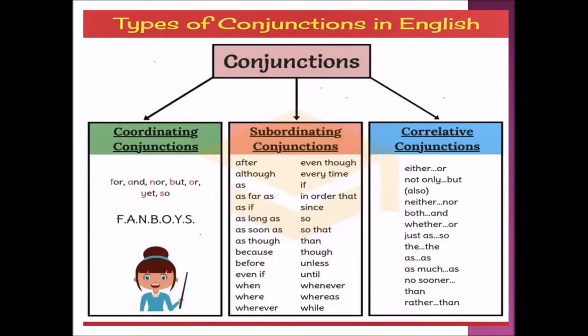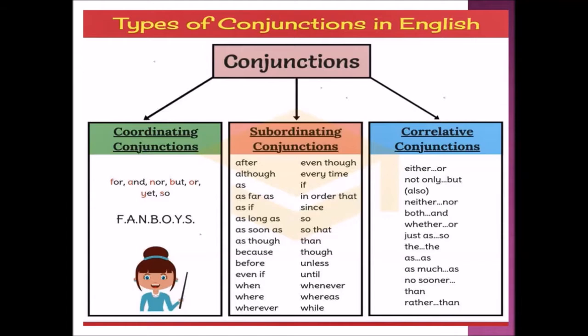Students, so these are all some subordinating conjunctions. Next, let's see about correlative conjunctions. Correlative conjunctions are either, or; not only, but also; neither, nor; both, and; whether, or; just as, so; the, as much as; no sooner, than; rather than.